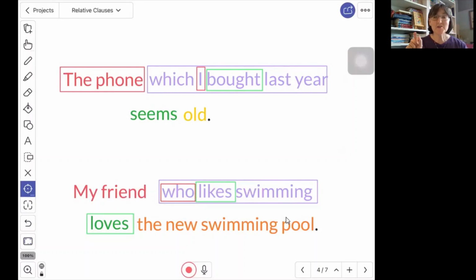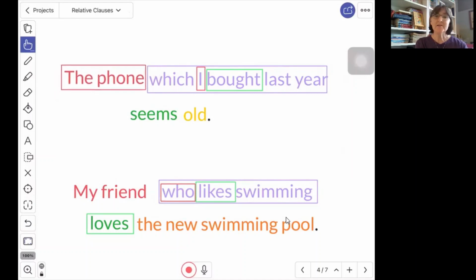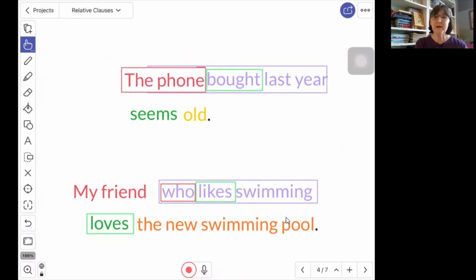So again, a little trick you can do to find out if which is an object or a subject, and if who is an object or a subject, because both of them can be either one. So you take the word, the noun that the pronoun is replacing, that it's telling you about, and you see if you can make it the subject and see if it makes sense.